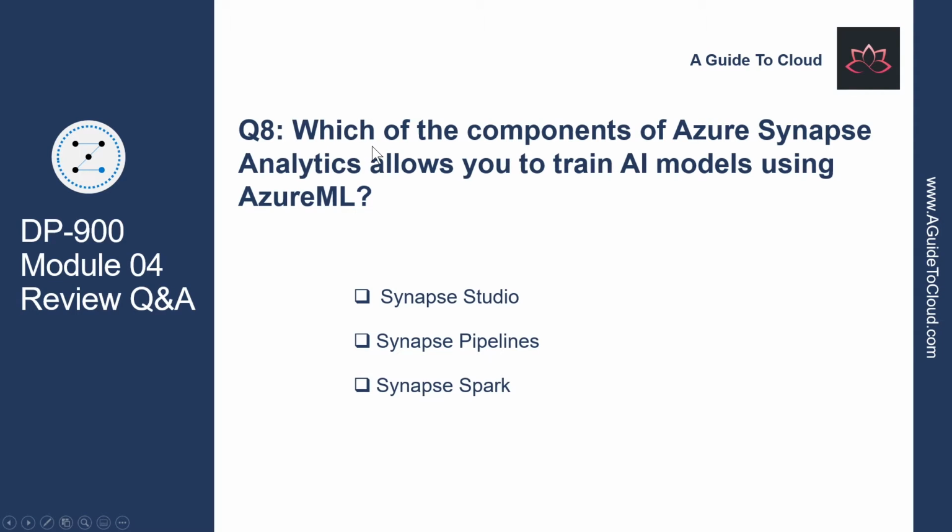Let's look at question number 8. Which of the components of Azure Synapse Analytics allow you to train AI models using Azure ML? Is it Synapse Studio? No. It's definitely not Synapse Pipelines. So the correct answer is Synapse Spark. You would use a notebook to ingest and shape data and then use Spark ML and Azure ML to train models with it.